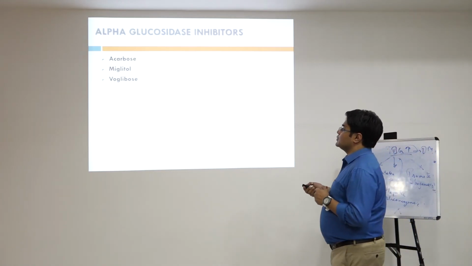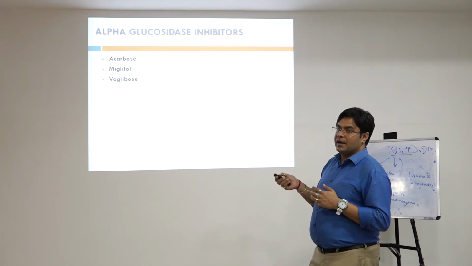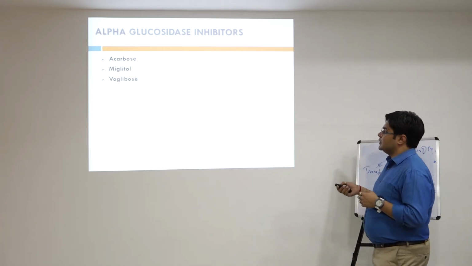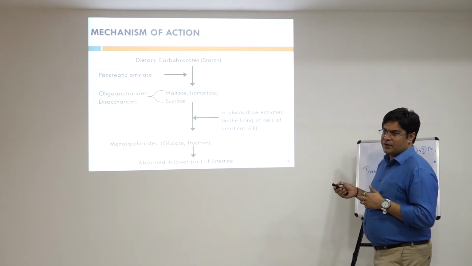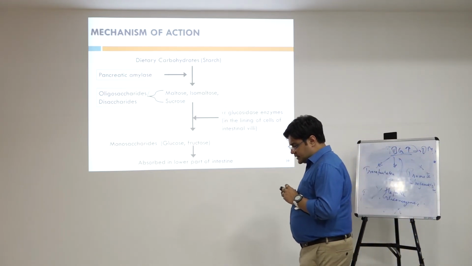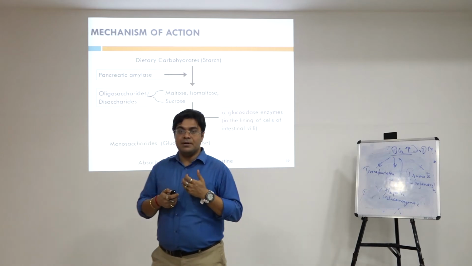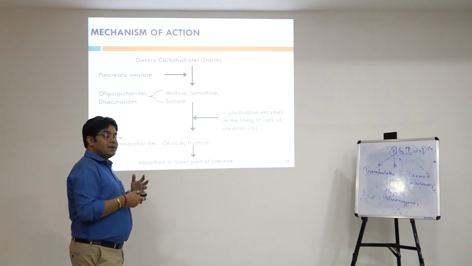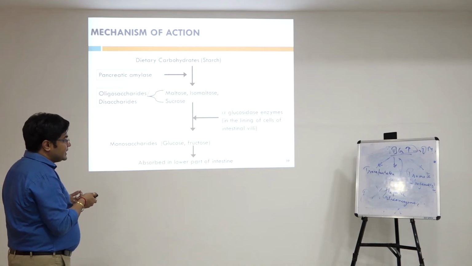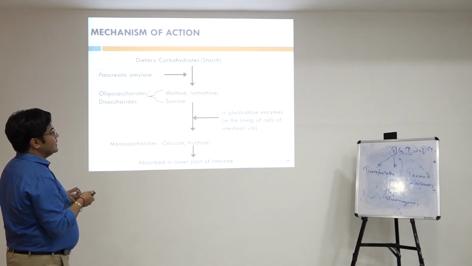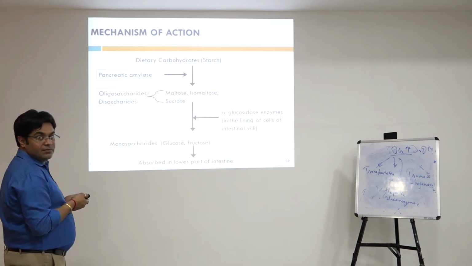Then are the alpha glucosidase inhibitors, in which acarbose, miglitol, and voglibose come. So what is their mechanism of action? If it is an alpha glucosidase inhibitor, the very first thing that should come to mind is that it inhibits alpha glucosidase, right? So what is alpha glucosidase? It is an enzyme present in the lining cells of the intestinal villi.